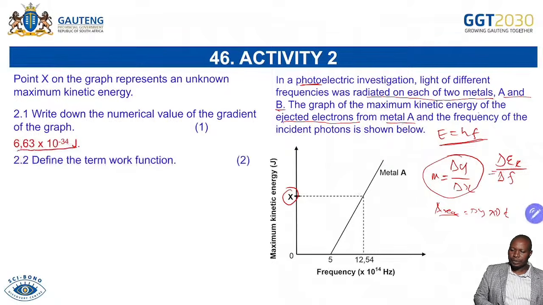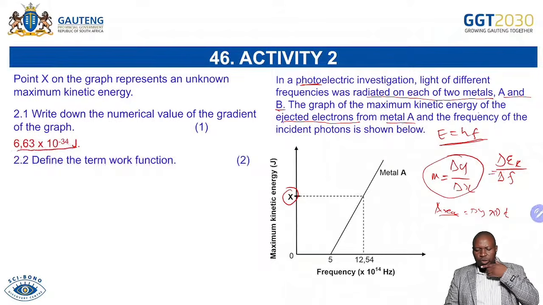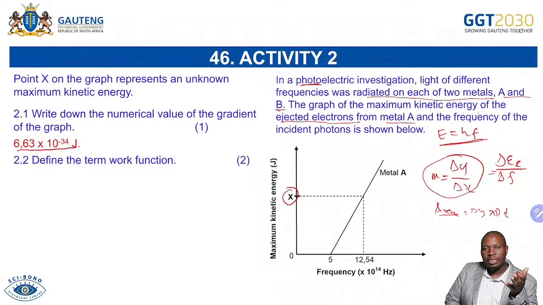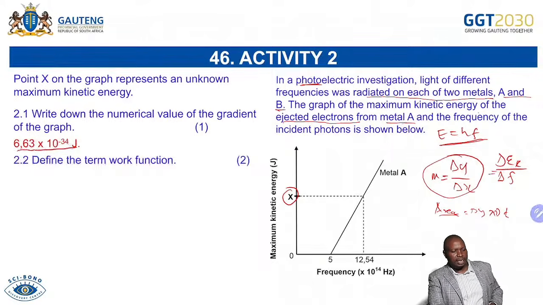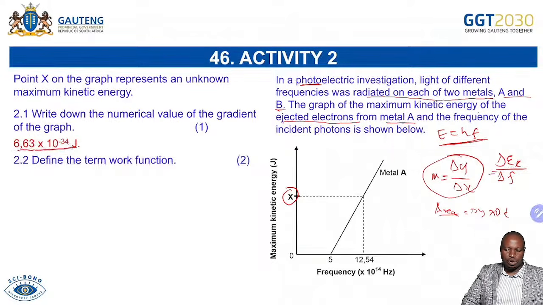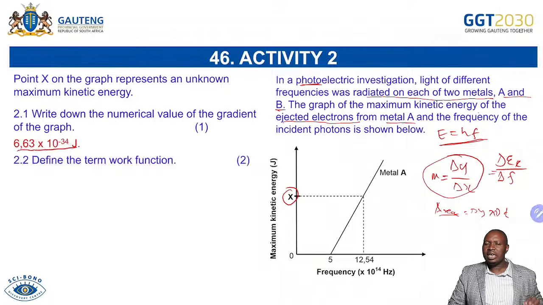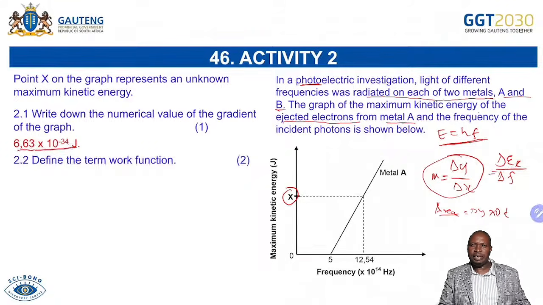So you know that. And then we're saying define the term work function. I want to emphasize that for the definitions here, you must know these three definitions. You can't write this question without knowing the photoelectric effect, work function, and threshold frequency. Those ones, you definitely have to know them. Sometimes we refer to threshold frequency as cut-off frequency, which is the minimum frequency required to eject electrons from the metal surface.